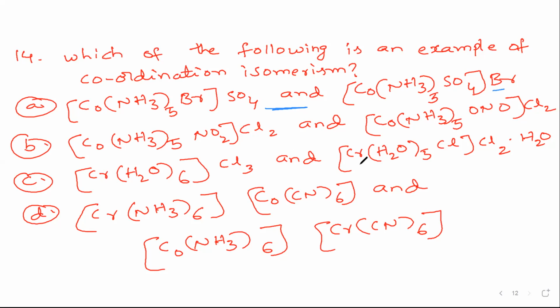The third one is hydrated isomerism, because one water molecule has come out. So the first is linkage, the second is also linkage, the third is hydrated isomerism, and the fourth is coordination isomerism. So the answer is the fourth option, coordination isomerism. All the examples have been given. Please note this down; this type of question is very, very important.